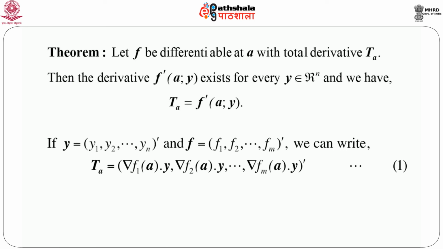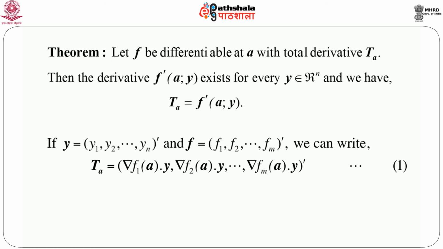Now, just to put the same kind of theorem in the case of vector valued functions: if f is differentiable at a with total derivative Ta, then the derivative f prime a y exists for every y belonging to Rn, and we have Ta equals f prime a semicolon y.